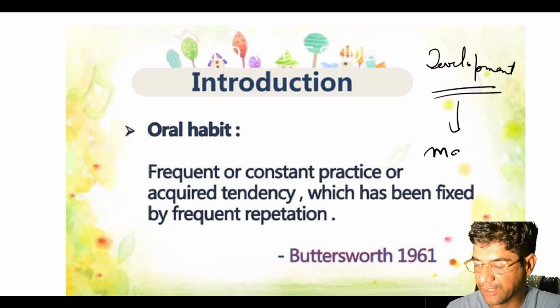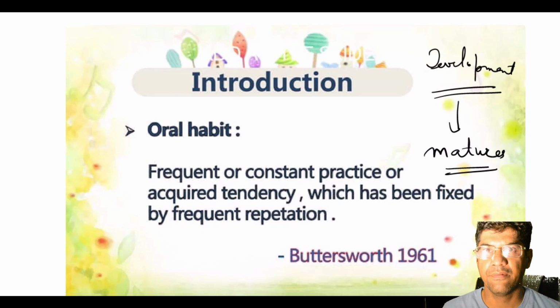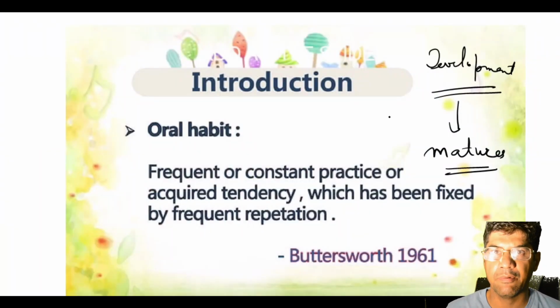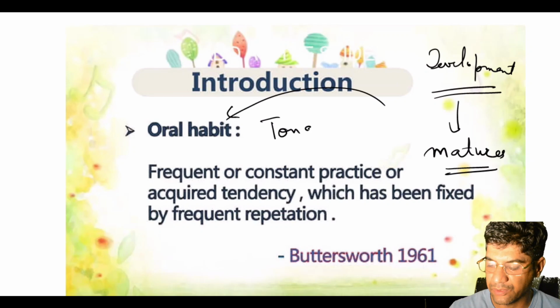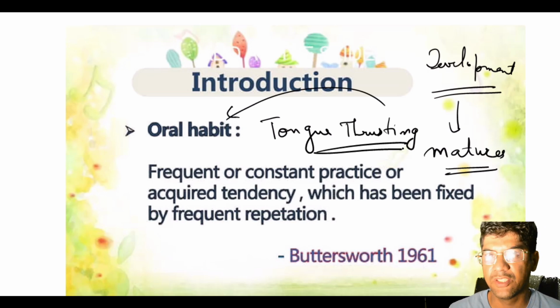As the infant matures, the arrival of incisors encourages the tongue to retract and develop the proper chewing and swallowing mechanism. When the transition does not occur, the child may develop a persistent habit known as tongue thrusting. So why is the retraction of the tongue important during the first year of life? Tongue retraction is important for the transition from infant to mature swallowing and for development of proper chewing and speech mechanisms.